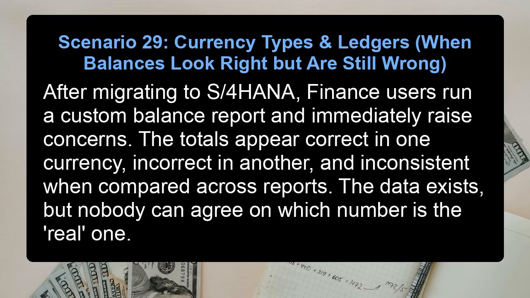Scenario 29. Currency types and ledgers, when balances look right but are still wrong. After migrating to S/4HANA, finance users run a custom balance report and immediately raise concerns.